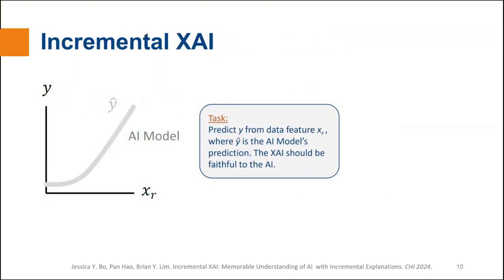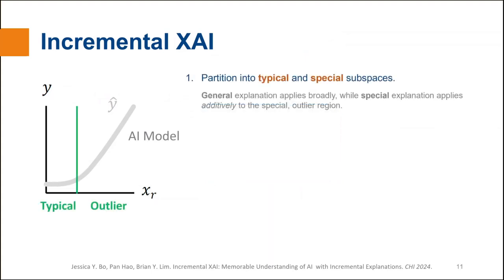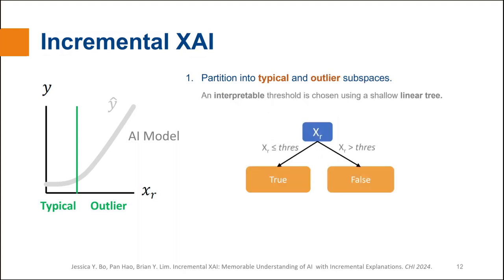The technical details of Incremental XAI are explained as follows. Given an AI that makes prediction y hat from a feature x, we want an XAI that models the AI faithfully. Incremental XAI first partitions the dataset into typical and outlier subspaces. The general explanation applies broadly to all instances in the input space, but the special explanation applies additively to only the special outlier instances. How is the partition threshold selected?